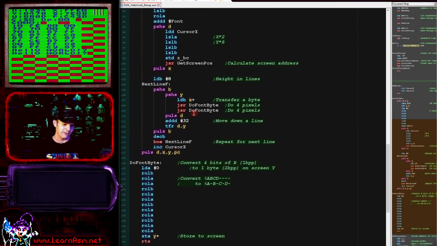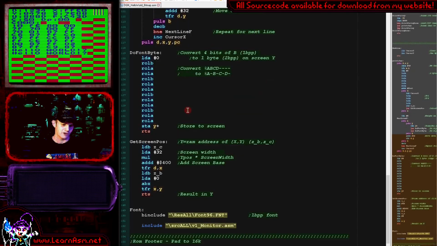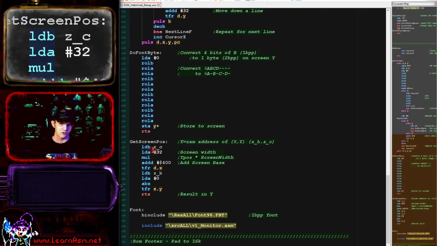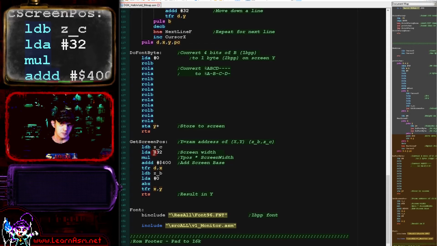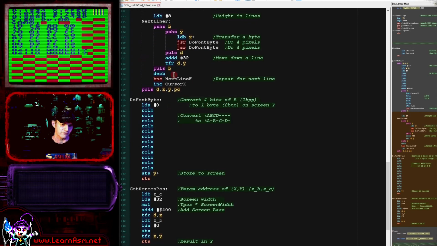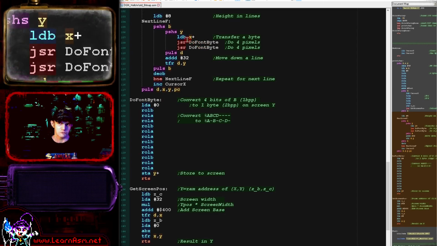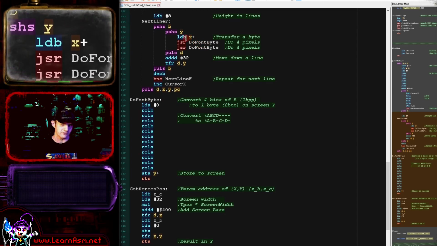Now, as I say, if you were going to change this and work in a different screen mode, if you were working at high resolution, then you would want to change this code. If your screen was twice the width, you'd want to change the multiplication here from 32 to 64, and the same here. Now, if you were working in a 2-color mode rather than a 4-color one, this would be far easier. You wouldn't need to use this doFontByte. You would just read in a byte from the source and write it straight to the destination.